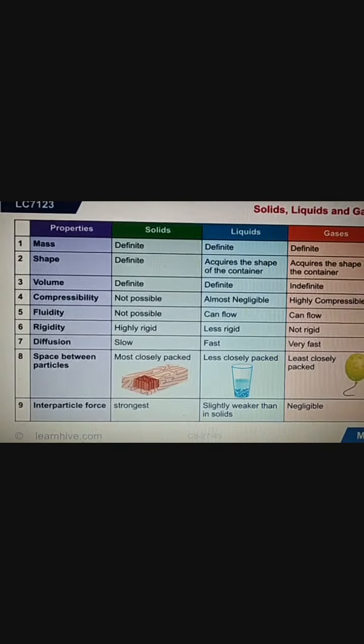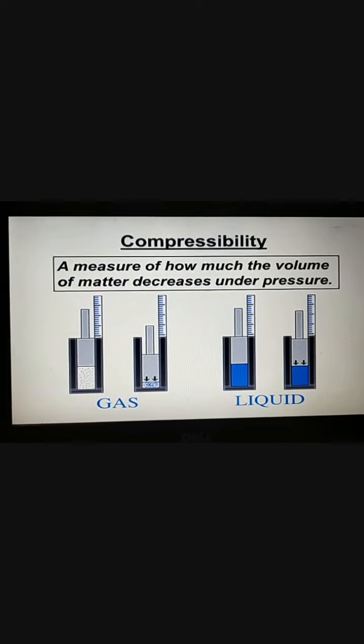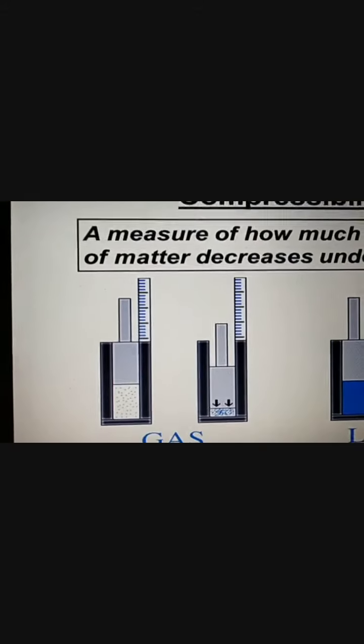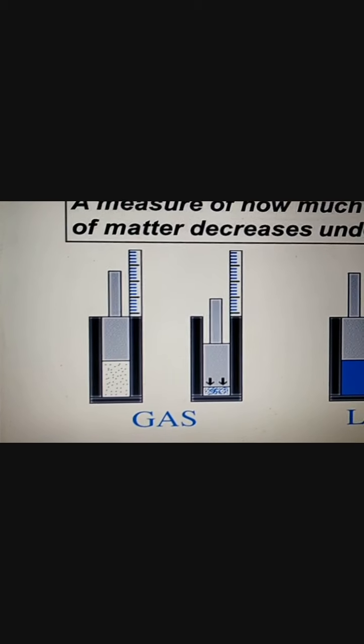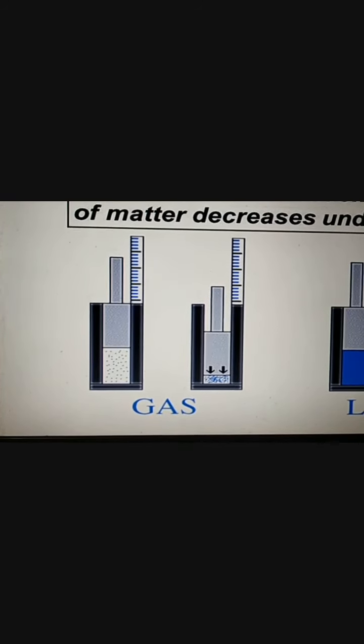Now what is compressibility? Compressibility is a measure of how much the volume of matter decreases under pressure. Like if you compress something, see in these two examples, if you are compressing a gas, what happens? The intermolecular space is higher in the first figure.